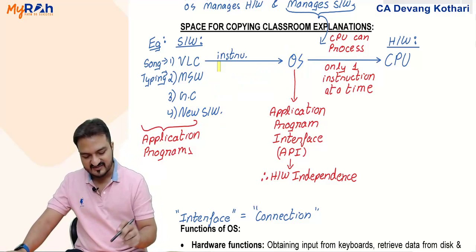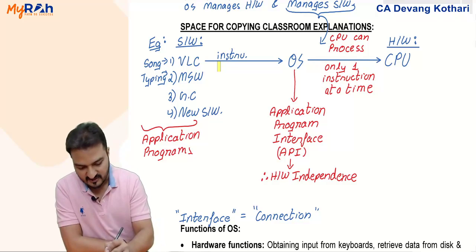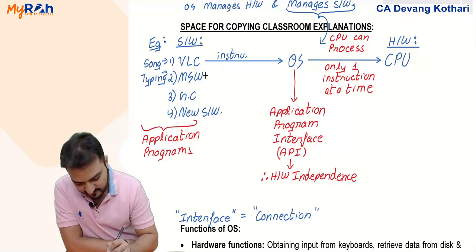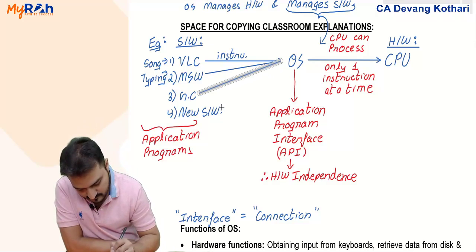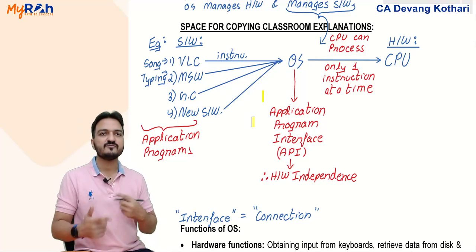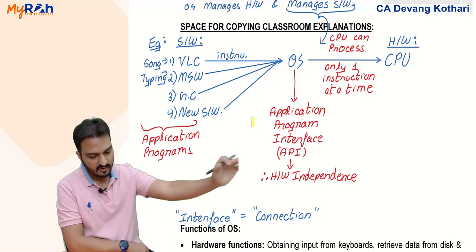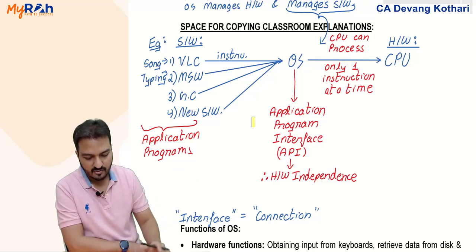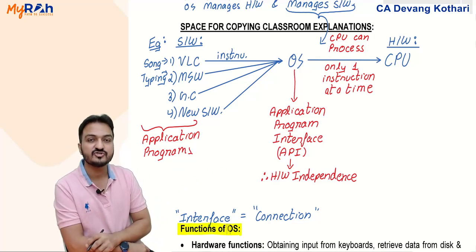Because none of the softwares is giving instruction directly to the CPU, all the softwares are giving instruction only to the operating system. From the operating system, the instructions are then forwarded to the CPU. Yes, okay. One more task of operating system. This diagram covers most of my discussions on functions of operating system.